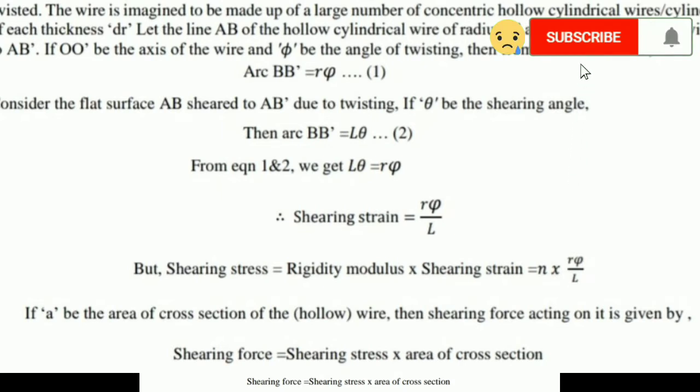Consider the surface AB which is sheared due to twisting. Then it becomes AB dash. The angle of that twist we take as theta, which is the shearing angle. So the arc length after shearing, BB dash, equals L into theta, where L is the total length of the cylinder and theta is the angle of shearing. Take this as equation number 2. Equation number 1 and equation number 2 are equal to each other, so we can write L theta equals r phi.